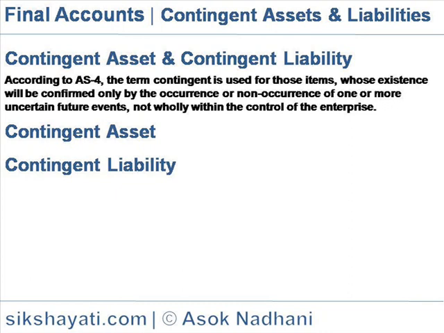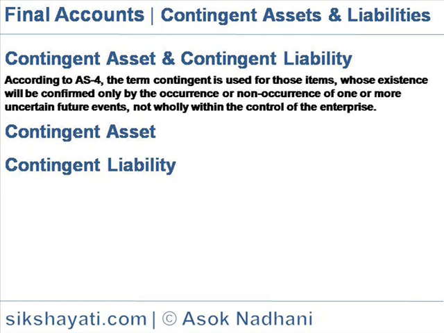Contingent liability. As per AS29, a contingent liability is a possible obligation that arises from past events, to be confirmed on the result of uncertain events not in the control of the enterprise. A contingent liability is a possible obligation that arises from past events and the existence of which will be confirmed only by the occurrence or non-occurrence of one or more uncertain future events not wholly within the control of the enterprise.